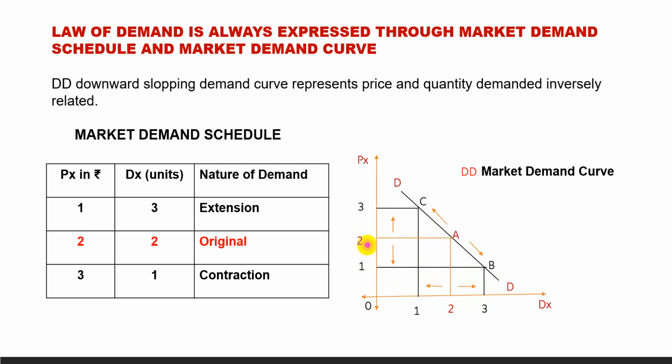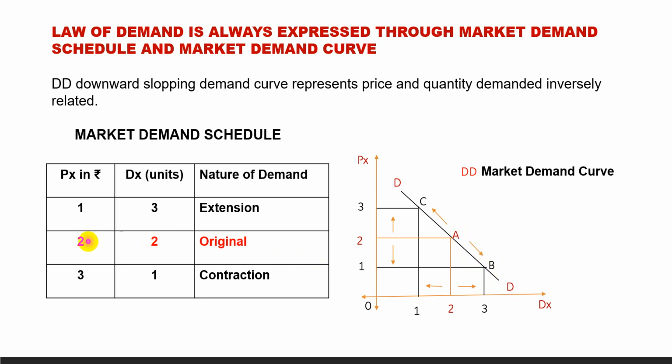Now when price becomes 1, the point moves from A to B. That means we move along the same demand curve downward. This is called downward movement along the demand curve, and quantity demanded increases when price decreases. The movement is along the same demand curve towards the right or down.